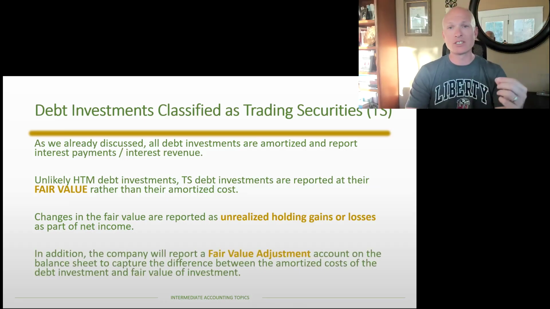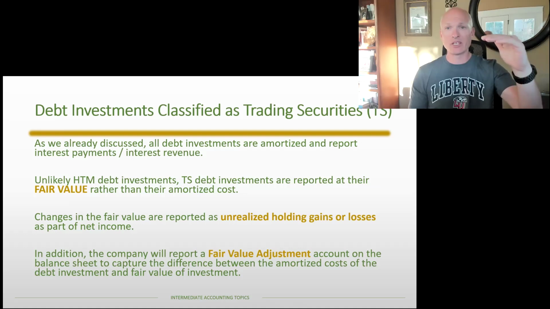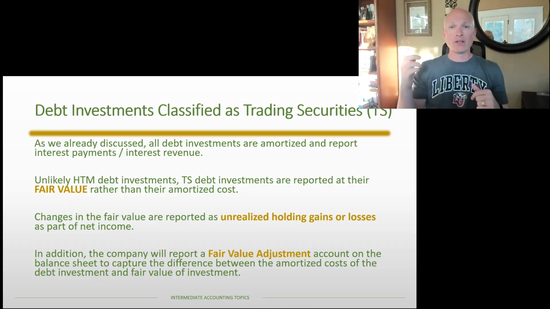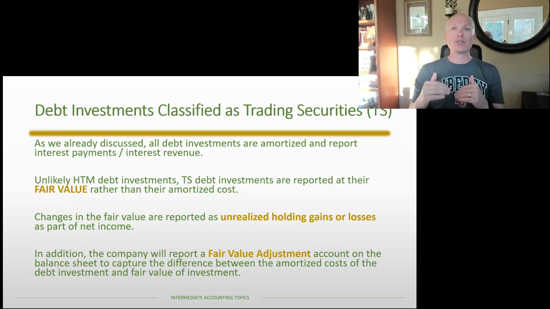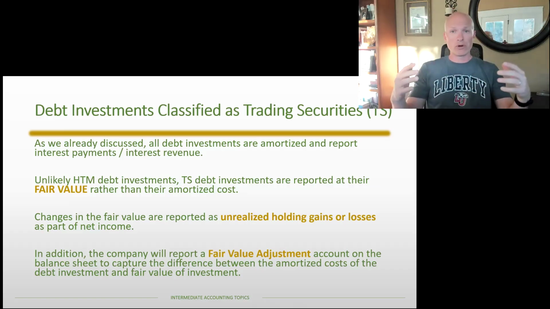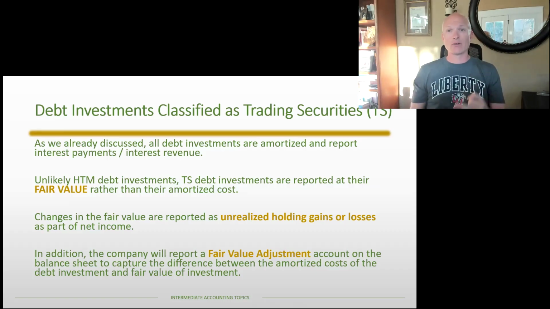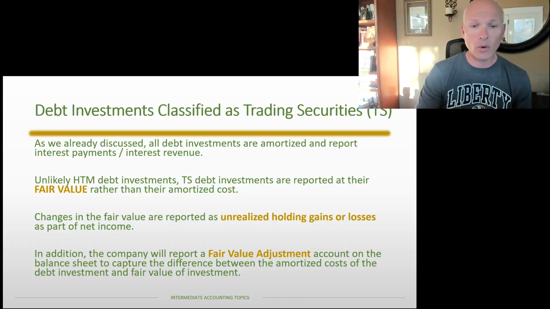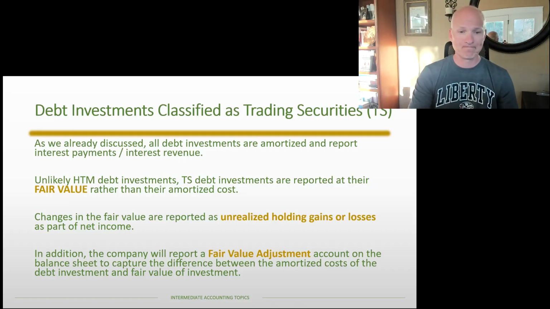So on the balance sheet, the asset needs to be reported at the fair value. And so if you remember with held to maturity securities, we had the debt investment itself, potentially a premium or a discount. So that's two accounts. Now on top of that, we're going to layer in this fair value adjustment account, which gives us a third account. So when we see a balance sheet report for the debt investment, there's actually three accounts. There's going to be the debt investment, a premium or a discount potentially, and the fair value adjustment. So there's actually three accounts that are going to show up on our balance sheet. So a lot going on when it comes to trading securities.